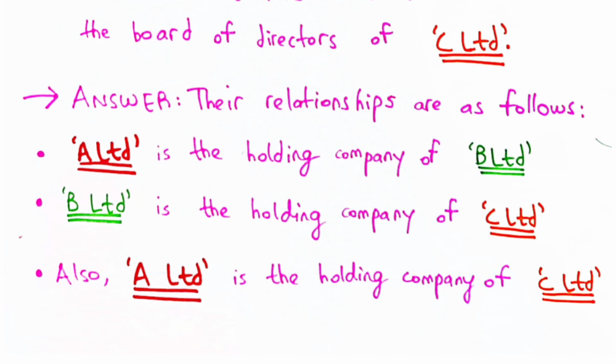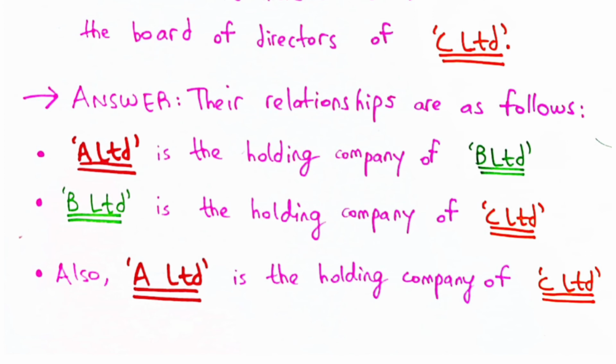Now this is where the situation gets interesting, because there is yet another rule, that is the very third one. Once again, if you want, you can refer to the slides and look at the very last clause, which states something very complicated, but let me simply explain that to you. So it simply says that one company can also be considered as the holding company of another company, where, for example, in our situation we can see that A Limited is the holding company of B Limited, but B Limited is the holding company of C Limited, right?